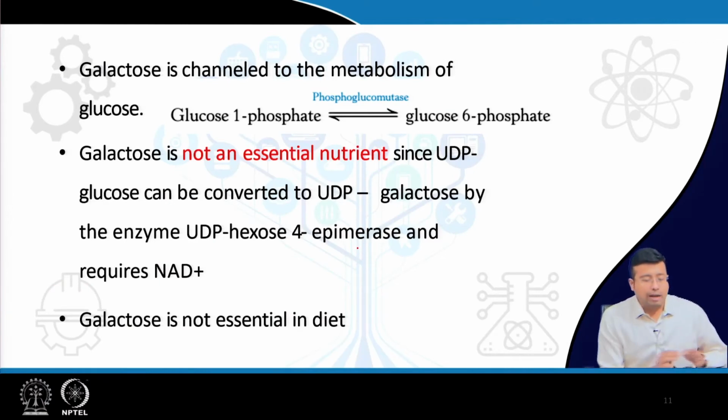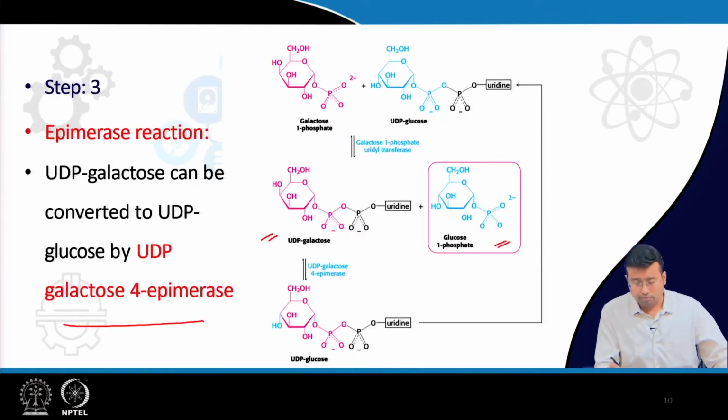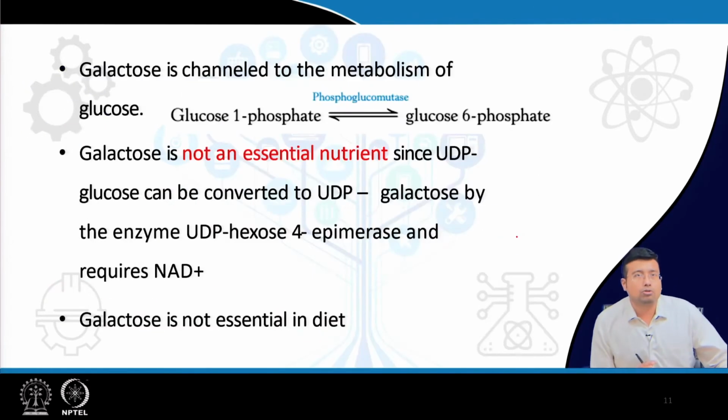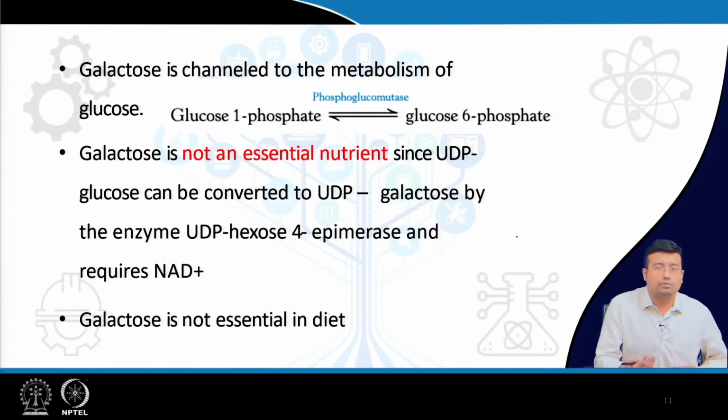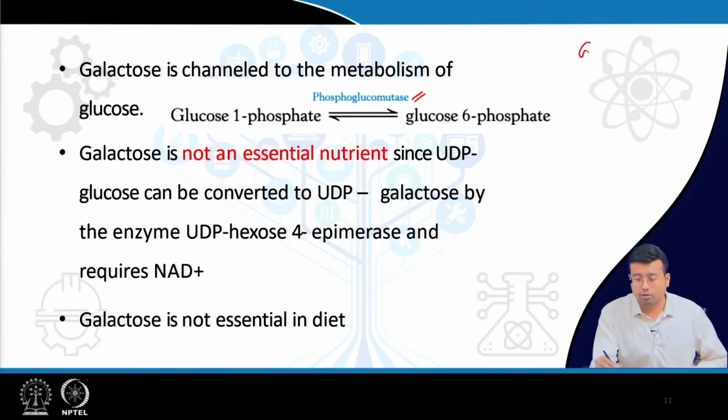So now what happens? Galactose is channeled to the metabolism of glucose. See glucose 1 phosphate, this one. What is the use of this glucose 1 phosphate? This glucose 1 phosphate can be converted to glucose 6 phosphate by the enzyme phosphoglucomutase. Very important. Again, a special class of enzymes that helps in transfer of a functional group intramolecularly. So glucose 1 phosphate becomes glucose 6 phosphate.